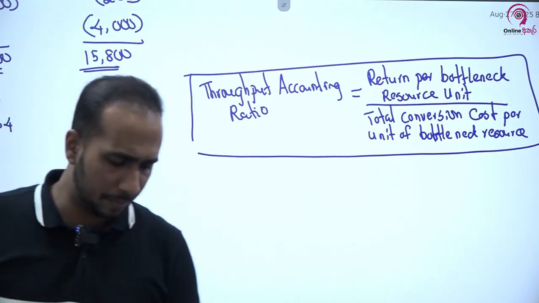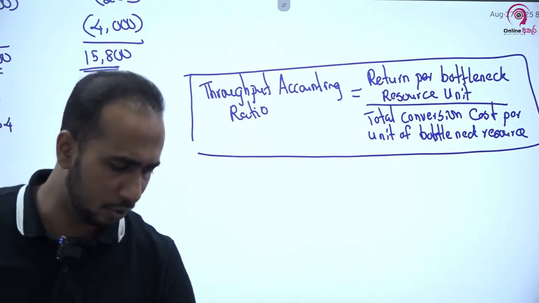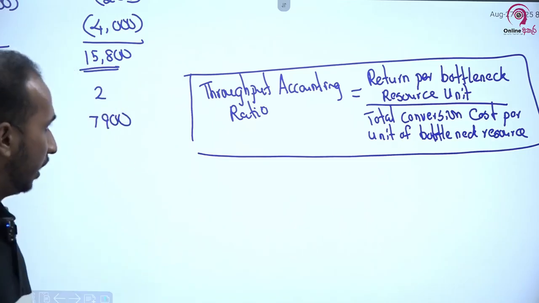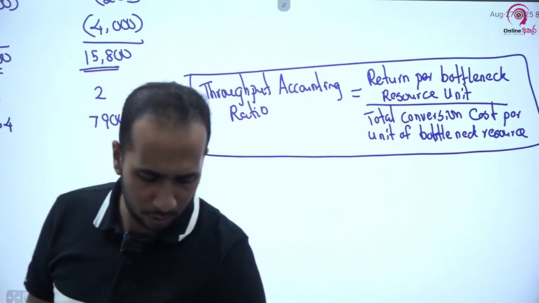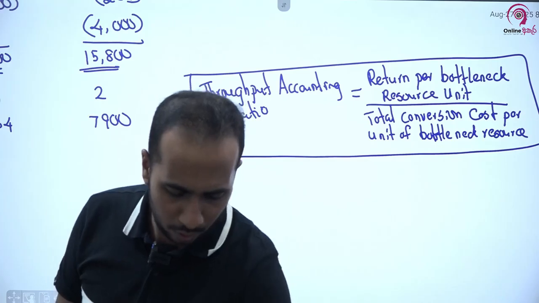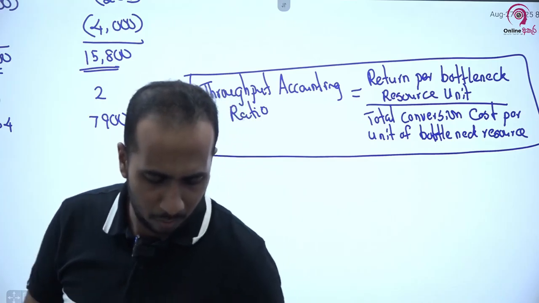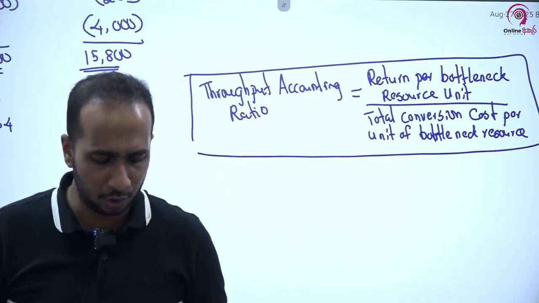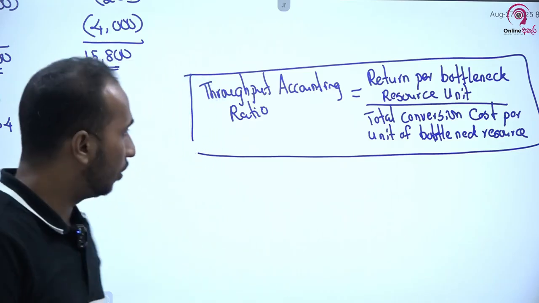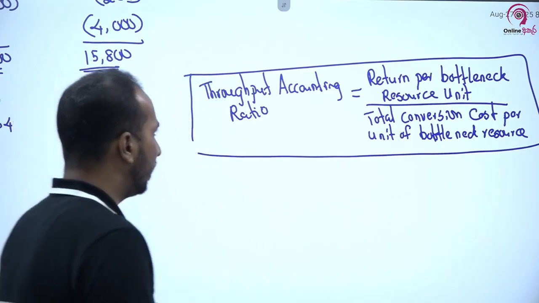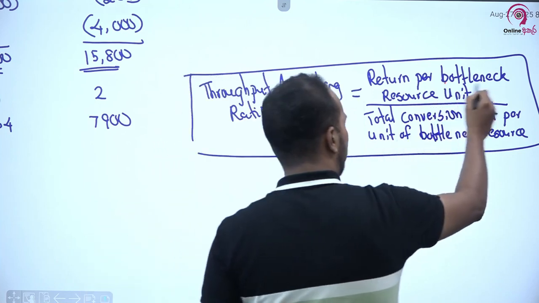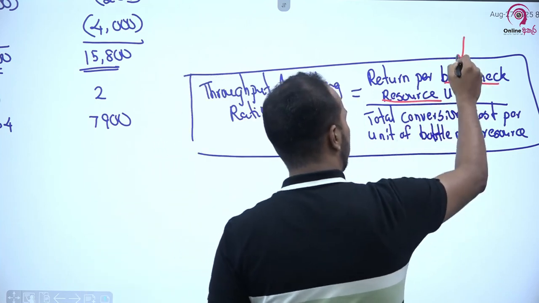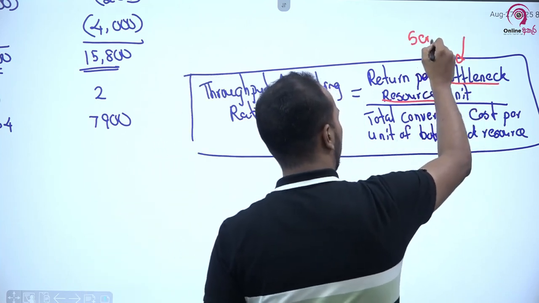Throughput accounting ratio එක අපි calculate කරන්නේ මෙන්න මේ විදිහට ළමයි, but you have to understand this. The very first thing is the return per bottleneck resource unit. You have to first calculate the return per bottleneck resource unit. We have already calculated. In this question our bottleneck resource is the senior designers' time.